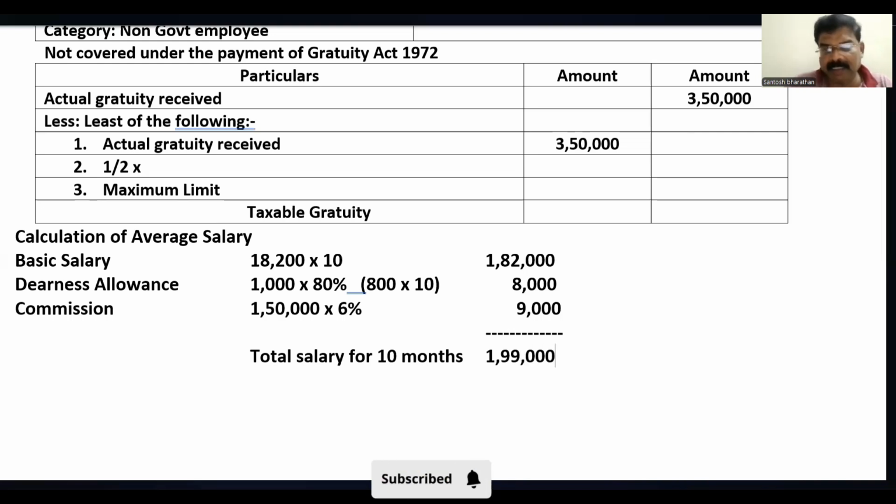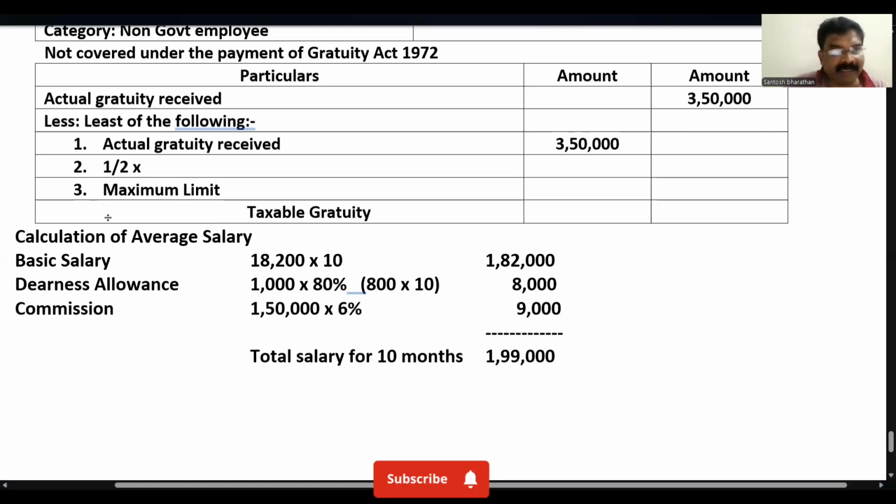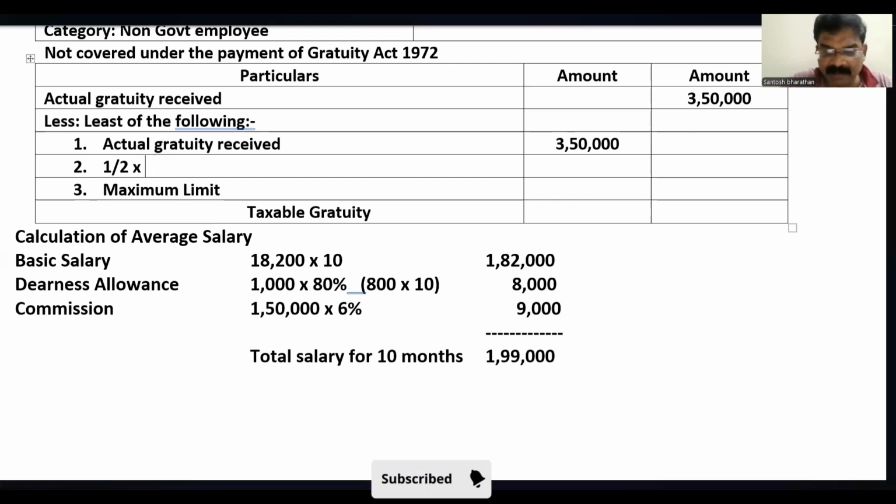That means per month it will be 19,900. How did I get it? If I divide 1,99,000 by 10, I get 19,900. I'll close the bracket here.